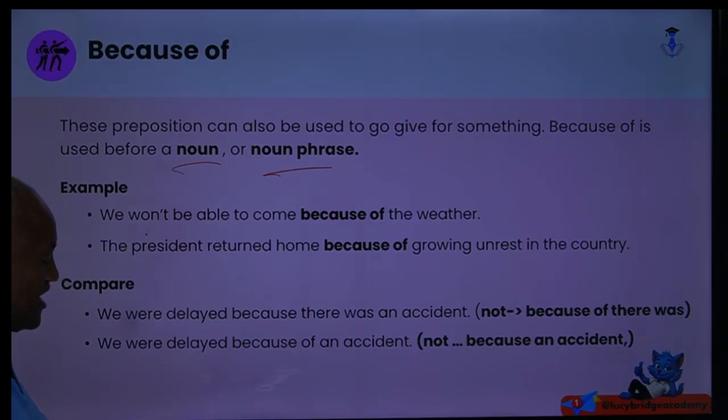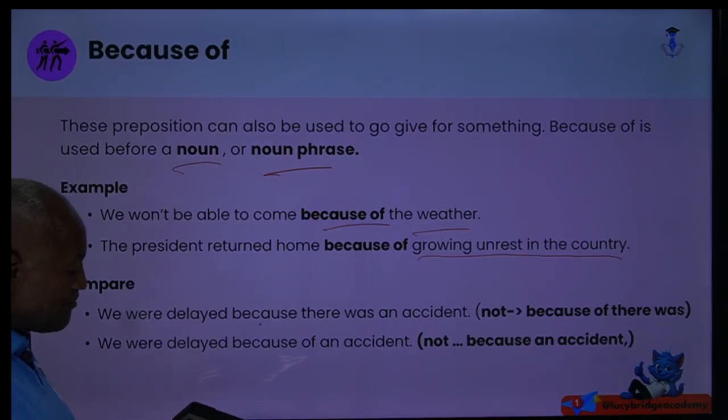Remember, for example: will not be able to come because of the weather. The weather is not a clause. The president returned home because of growing unrest in the country. Growing unrest is not a clause. There is no subject plus verb. You can compare: we were delayed because there was, at least subject plus verb is here. We were delayed because of an accident. Have you seen? Here we can't say because an accident. We don't say because of there was. Because of is followed by a phrase. Already you are given a noun or else a noun phrase.